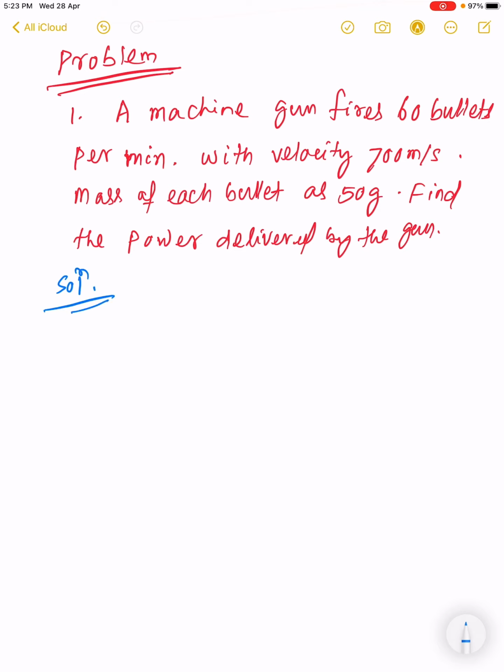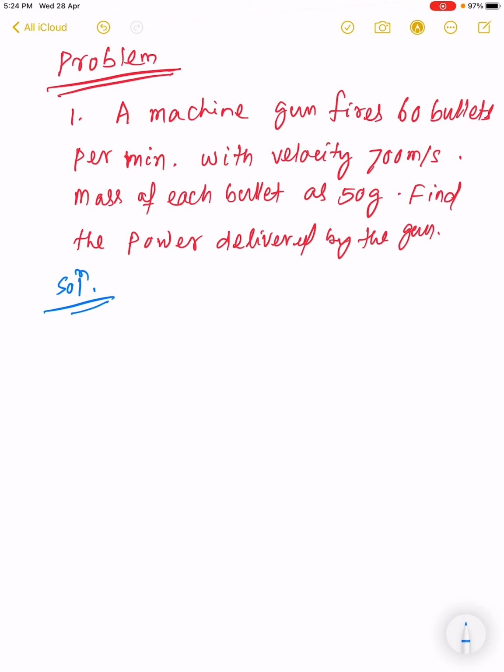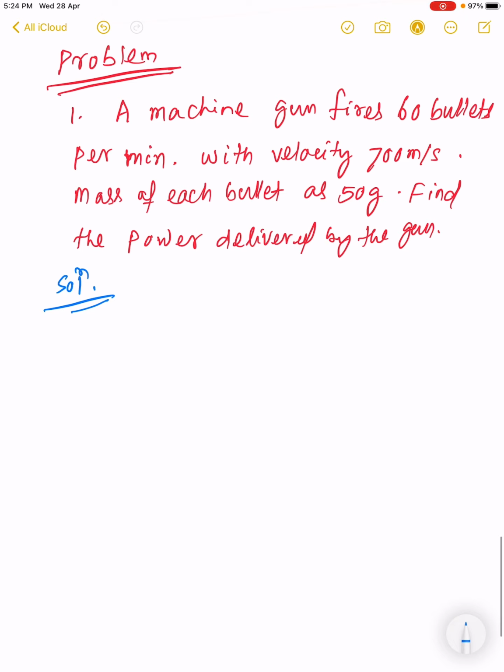So the gun fires 60 bullets per minute. That means here time is 1 minute.